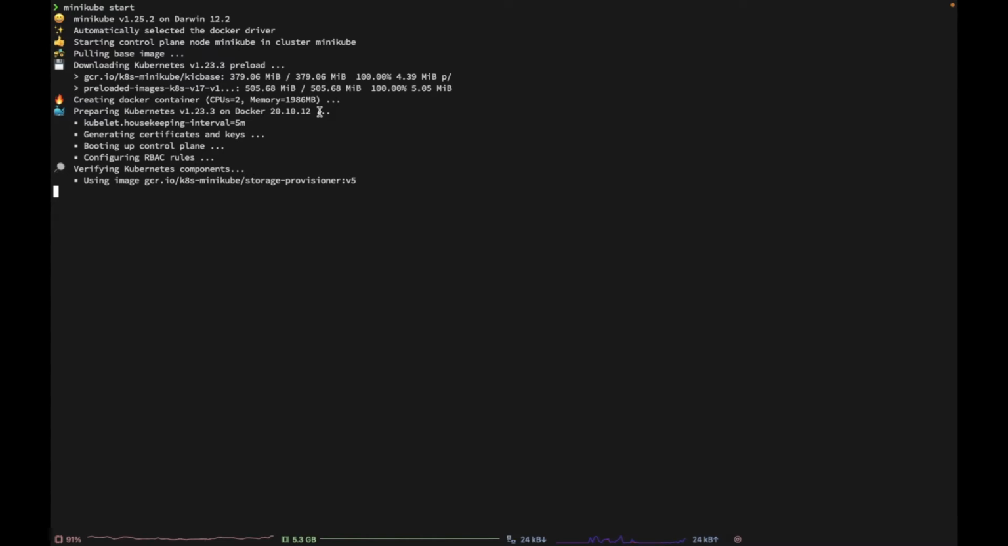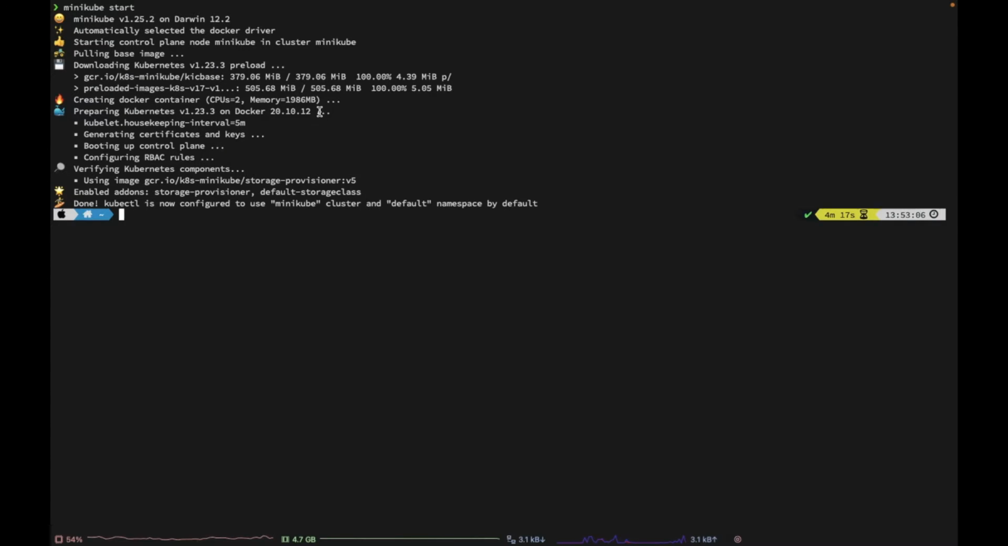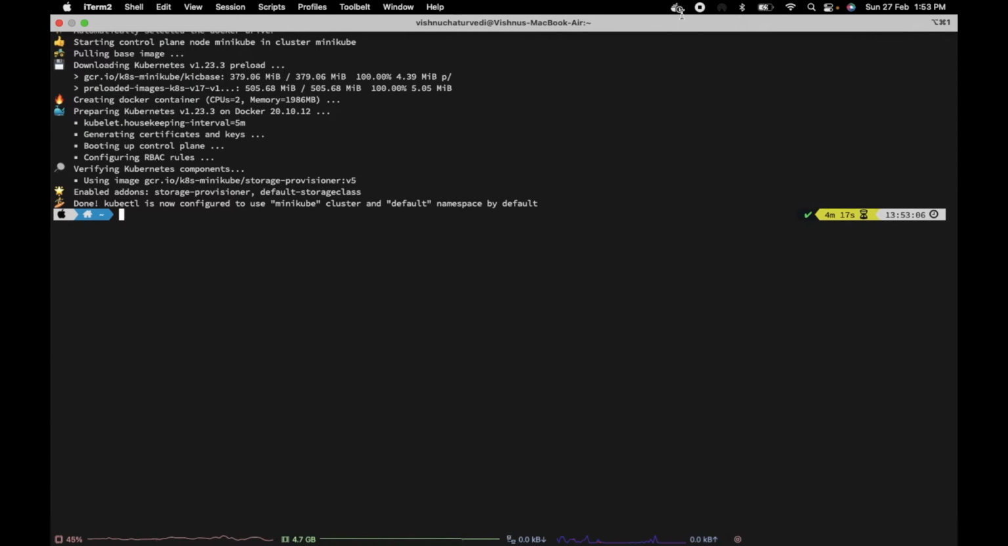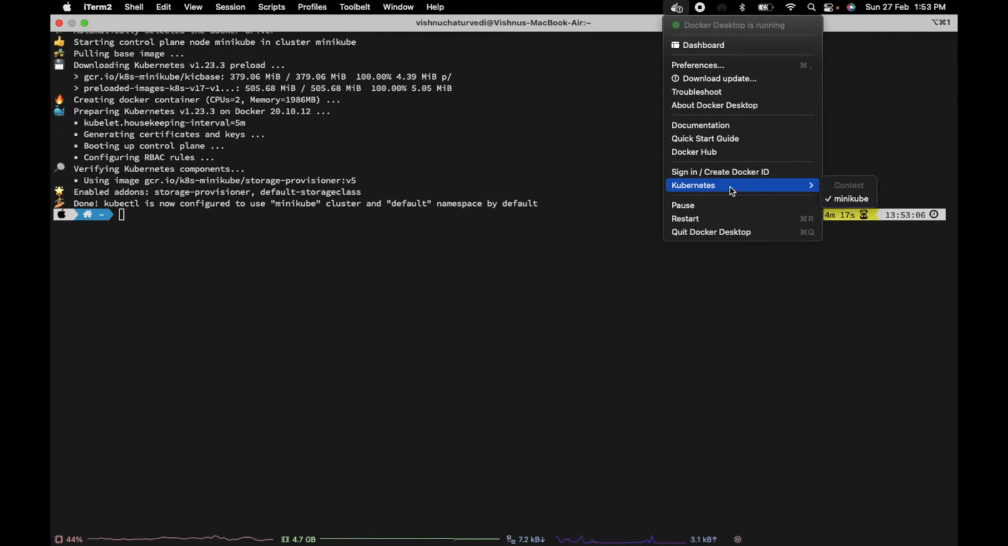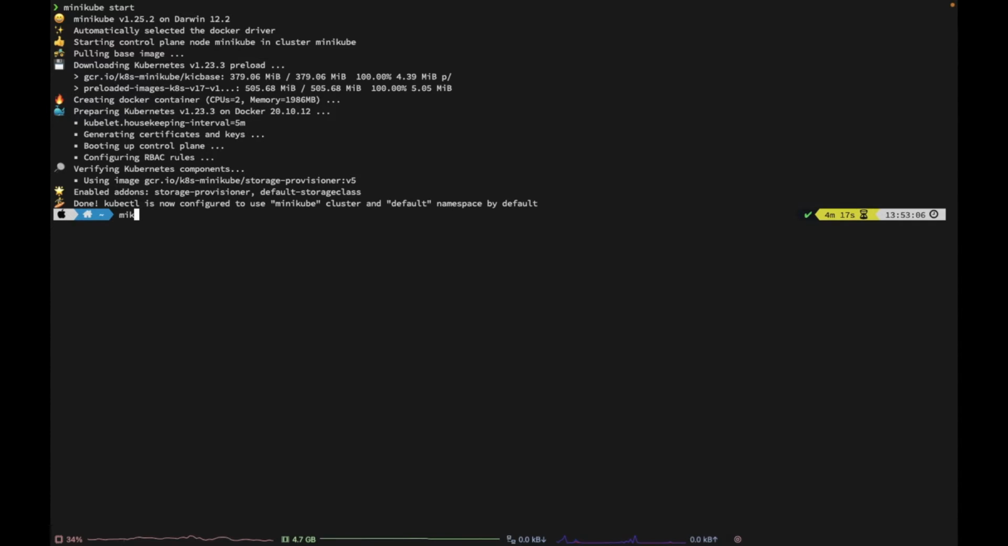Okay. So now we can see that kubectl is now configured to use the Minikube cluster and default namespace. So we can go here, we can see in Kubernetes Minikube is configured. So what we can do, we can type one command, minikube dashboard. Okay, so let's wait.